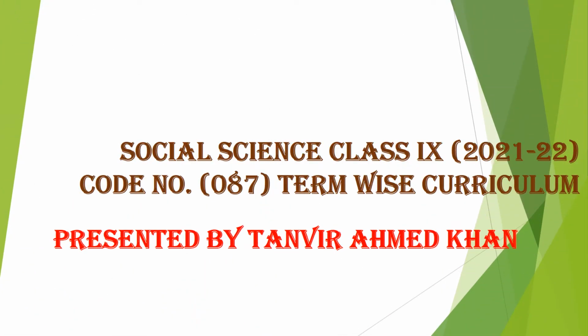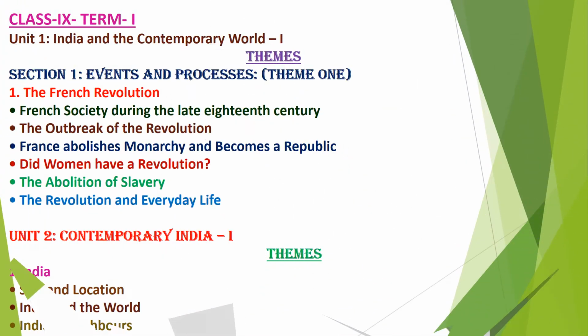Welcome to this presentation of Social Science Class 9, 2021-22 term-wise curriculum issued by CBSE. Two terms will be there, first and second term, and according to that the syllabus has been divided by the CBSE. So in term 1, from unit 1, India and the Contemporary World, the theme will be Events and Processes, theme 1 only, that is the French Revolution, chapter 1.